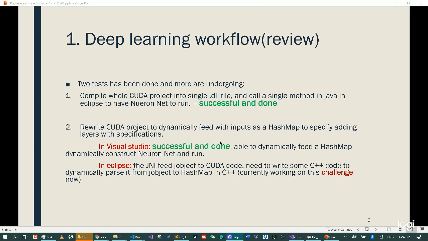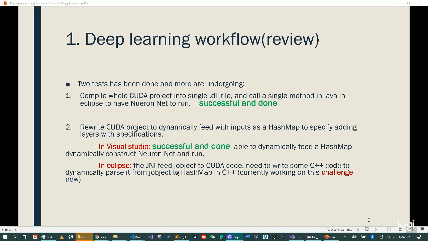From the review in the last week, I was able to compile the whole CUDA project into a single DLL file and also call the single method in Java in Eclipse to have the new network run, which is successful and done. But while I try to parse the data from Java or from the GenAI to the CUDA, I still have the problem, because in Visual Studio, if we do not involve the GenAI, it's successful and can be done when we parse a hash map into the neural network to run.